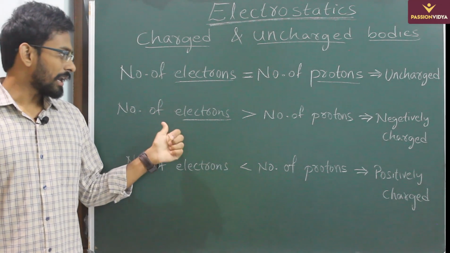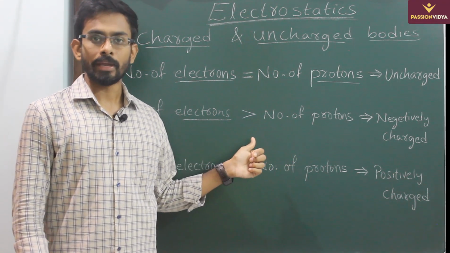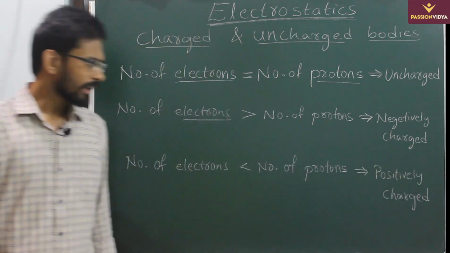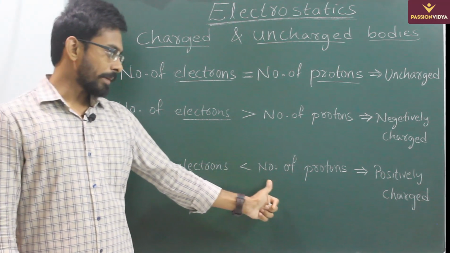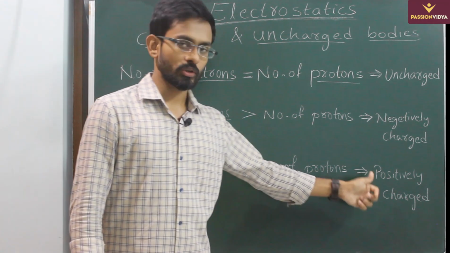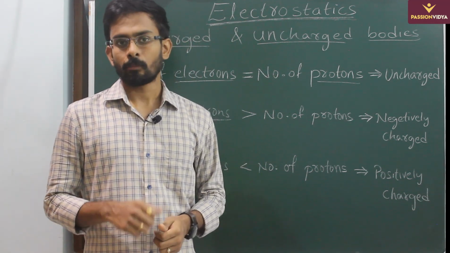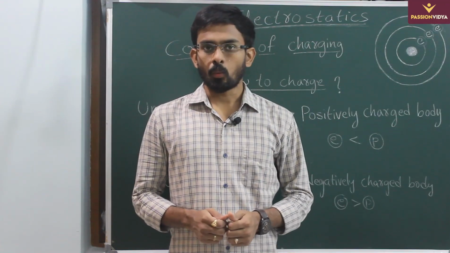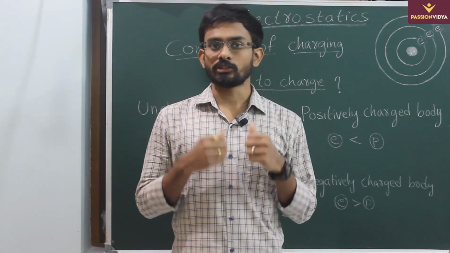And when the number of electrons in a body is greater than the number of protons, then the net charge on the body will be negative, so the body can be termed as a negatively charged body. Similarly, when the number of electrons in a body is less than the number of protons, then the net charge on the body will be positive and the body can be termed as a positively charged body. So this is the concept of an uncharged body, a positively charged body and a negatively charged body. So we understood what we mean by a positively charged body, a negatively charged body and an uncharged body.